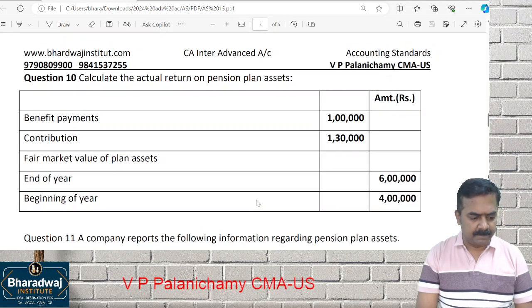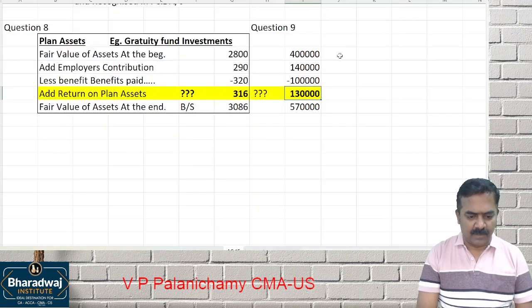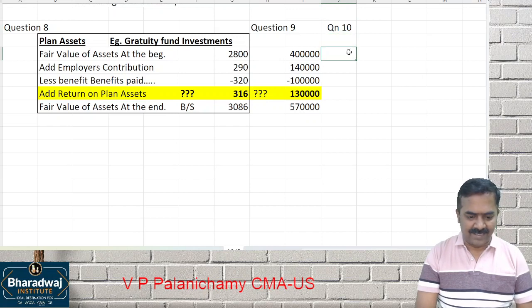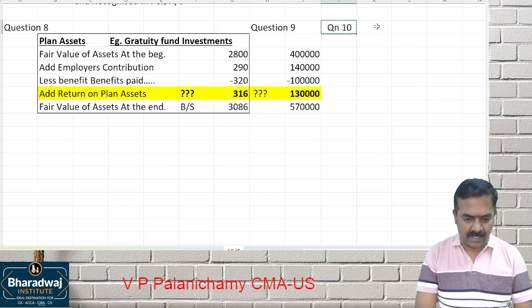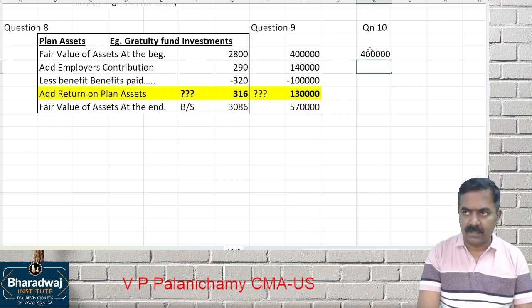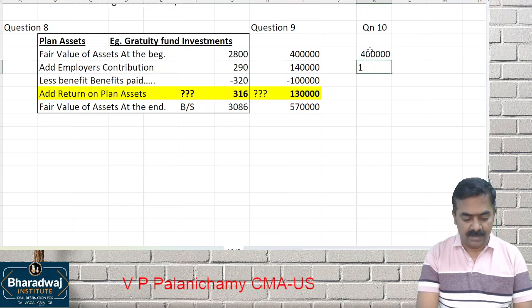Question number 10. The columnar format is done. All these are past exam questions only. Question number 10. What is the fair value of assets at the beginning of the year? What is the employer contribution? 1 lakh. What is the benefits paid? 1 lakh.